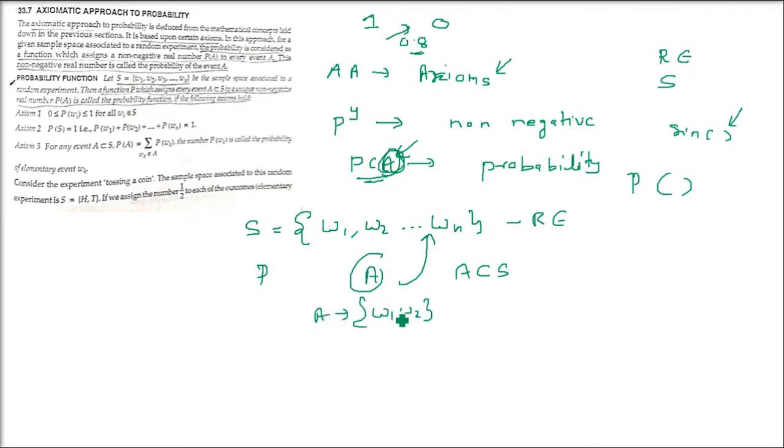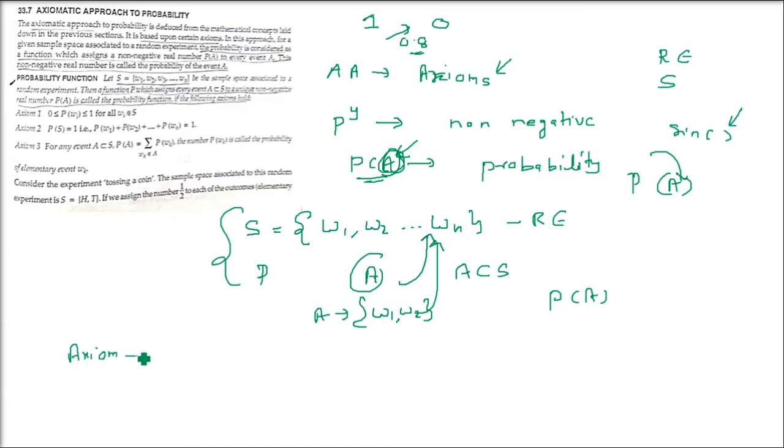For example, W1, W2 we are taking, and we are saying that this A is an event. This is a subset of S. So for this event A, we are assigning a value which is a function P(A). So the function which is assigning a non-negative real number value to this event, P(A), is the probability.